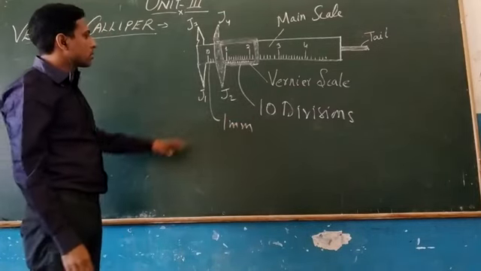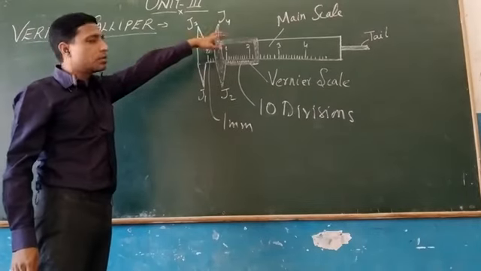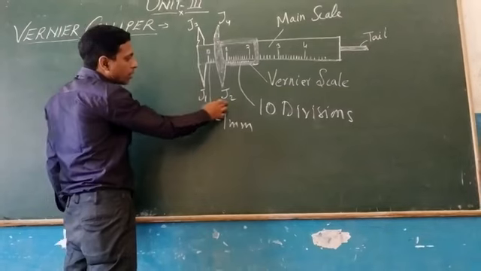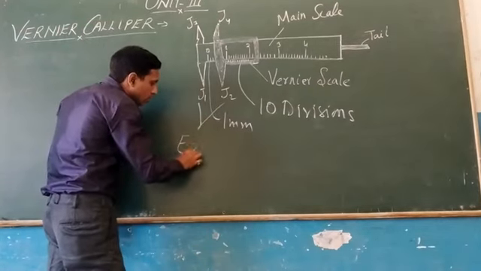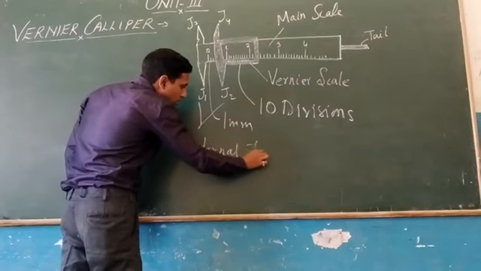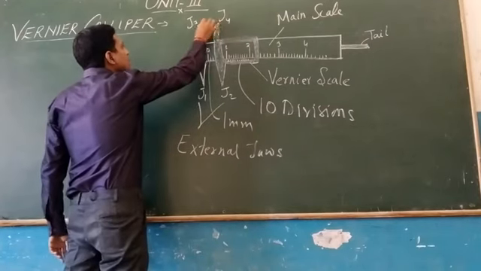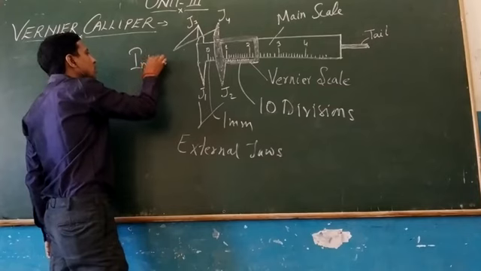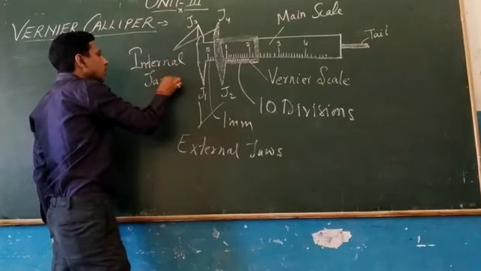Now another part is, here you can see you have 4 jaws, J1, J2, J3 and J4. So the pair of 2 jaws at the bottom, J1 and J2, they are called external jaws, and J3 and J4 they are called internal jaws.